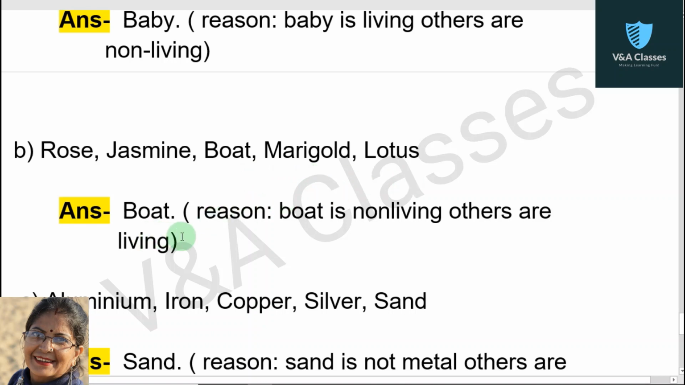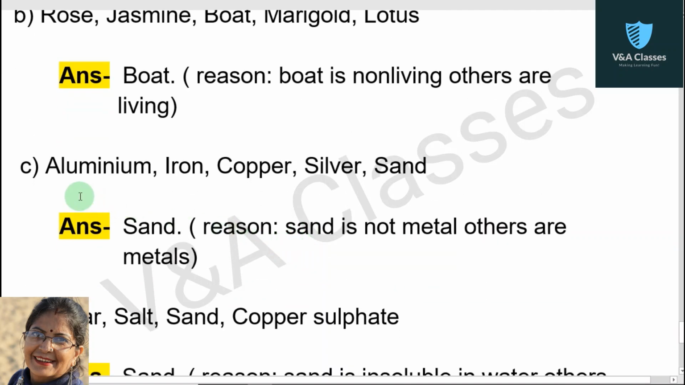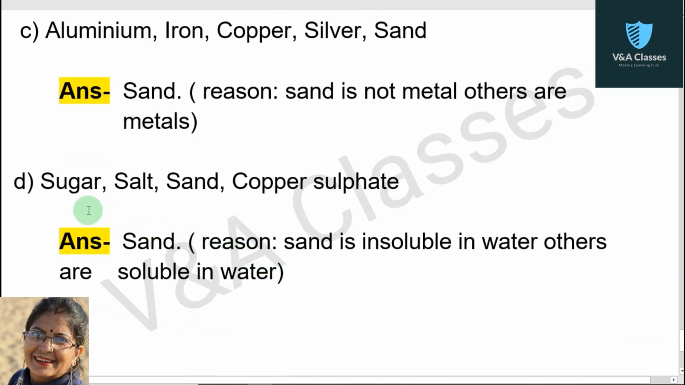Answer is boat. Reason is boat is non-living, others are living. Now next question, aluminium, iron, copper, silver, sand. Answer is sand. Reason is sand is not metal, others are metals. Next question, sugar, salt, sand, copper sulfate. Answer is sand. Reason is sand is insoluble in water, others are soluble in water.